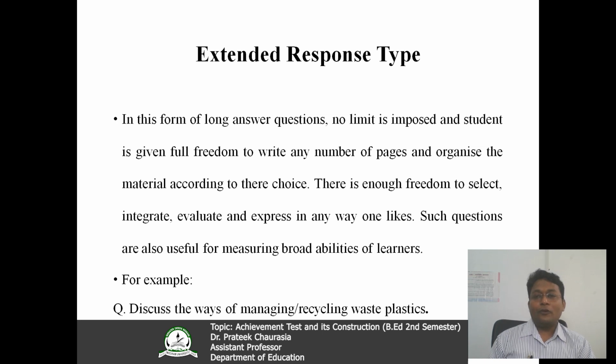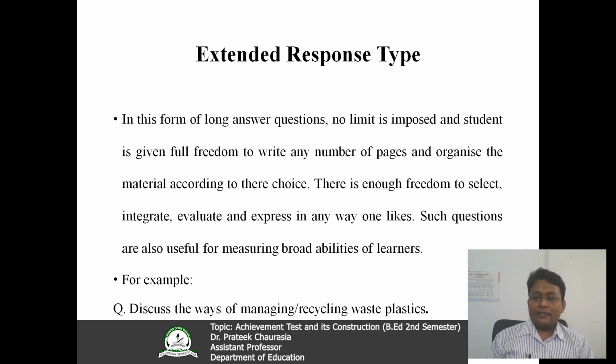Now, moving forward, extended response type. In this form of long questions, no limit is imposed and a student is given full freedom to write any number of pages and organize the material according to their choice. This is enough freedom to select, integrate, evaluate, and express in as many ways as one likes. Such questions are also useful for measuring broad abilities of the learner.